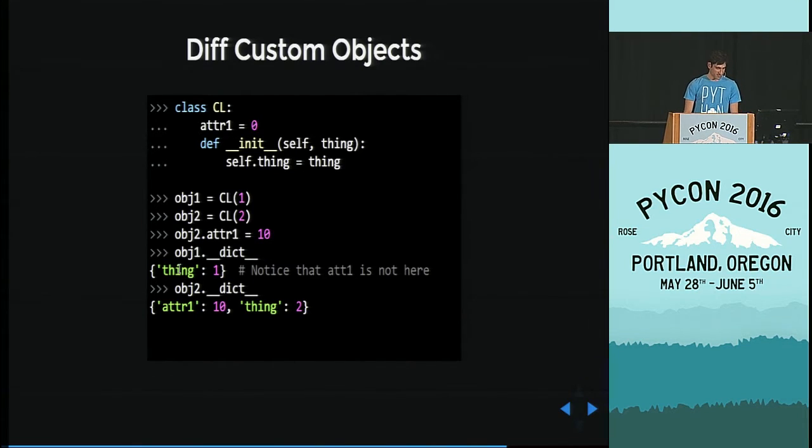Why do you think in object 2, which is from the same class, we have attribute 1, but in object 1 we don't? Anybody? No idea? All right, the reason is it has become an instance attribute because we manually added it here. So again, in Dunder dict, you can find instance attributes.